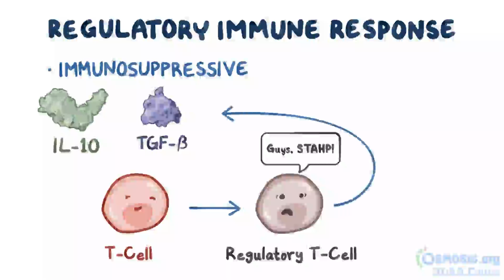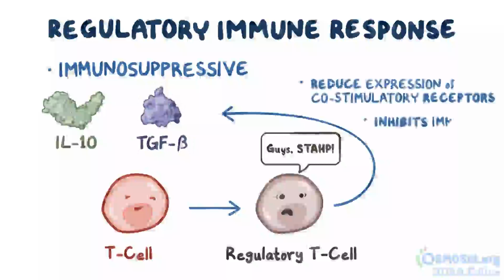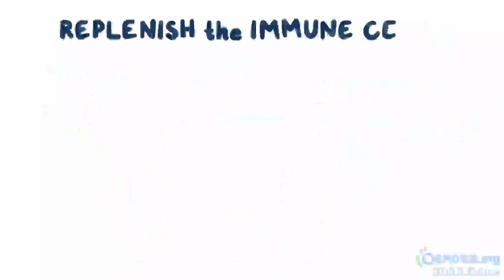The key is that interleukin-10 and transforming growth factor beta make nearby cells reduce their expression of co-stimulatory receptors, and ultimately that inhibits immune cell growth. The fourth type of cytokine response is a little different from the other immune responses, because its main goal is to replenish the immune cells.